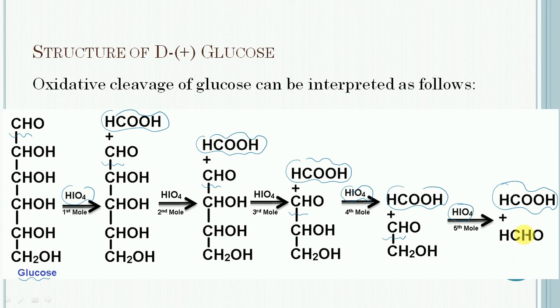So this reaction shows that in glucose there are at least 5 carbon-carbon bonds present, which can undergo oxidative cleavage with the help of periodic acid.